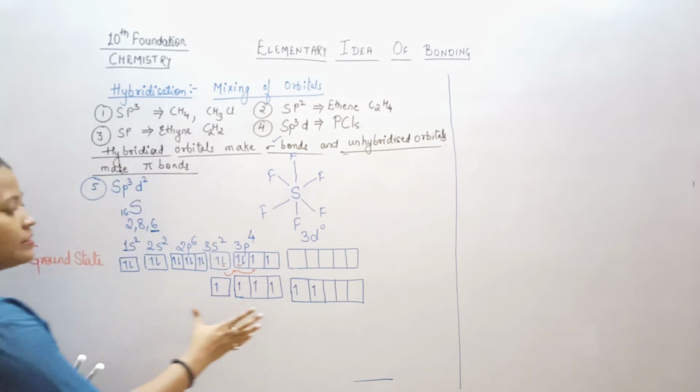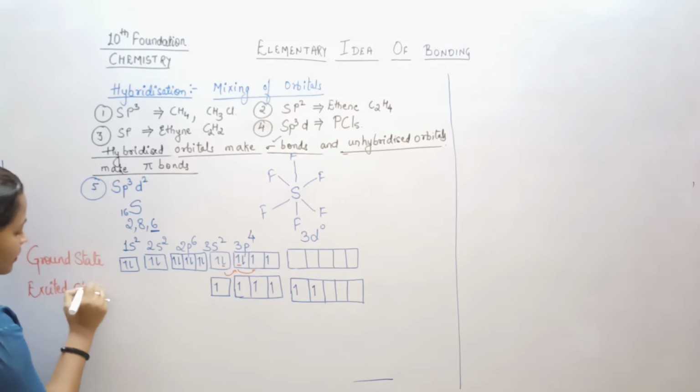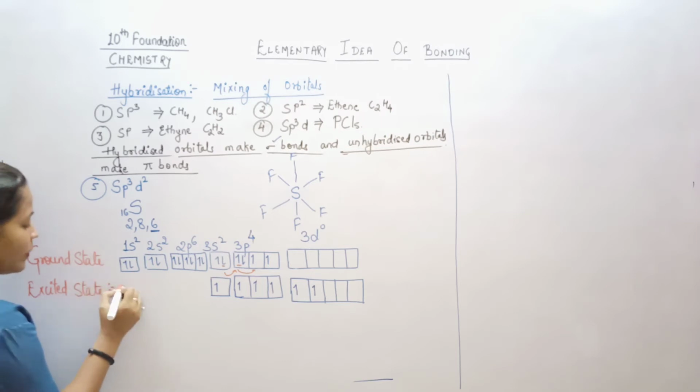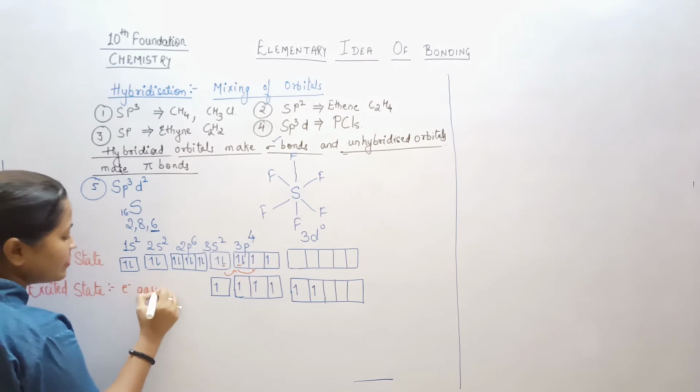So can you see there are 6 unpaired electrons, right? So I'll write over here that this is the excited state. What do you mean by excited state? Many a time I have told you about it. That is a state where electrons gain energy